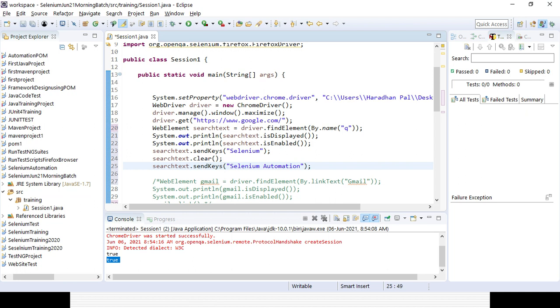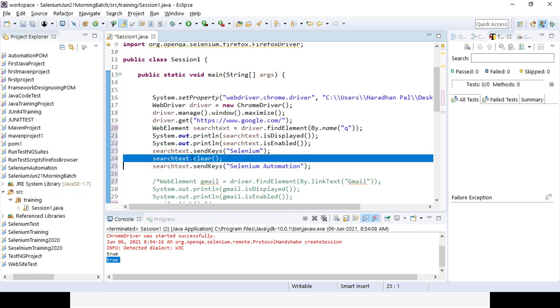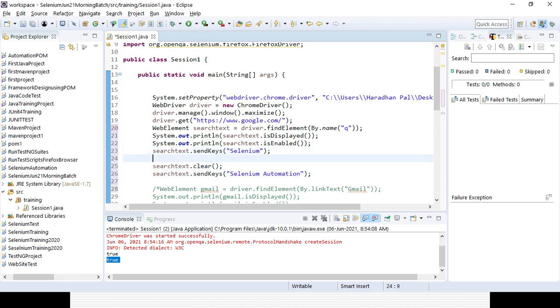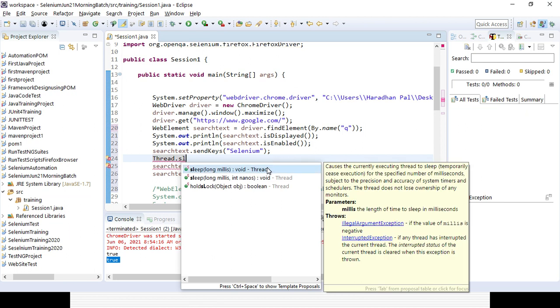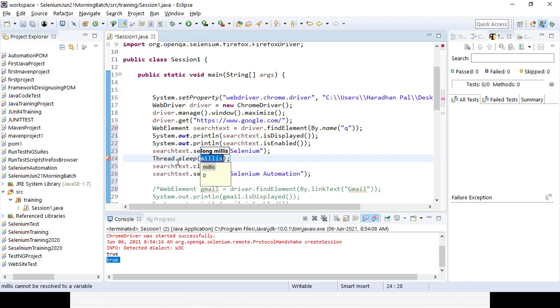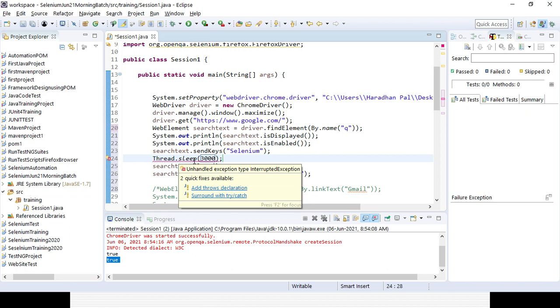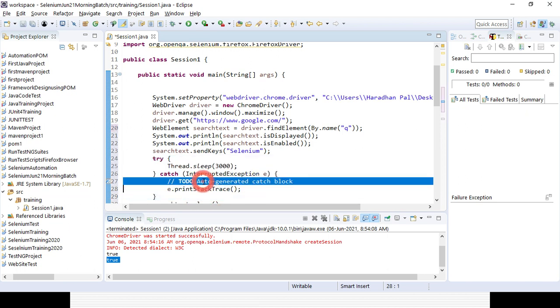It will be too fast here, so we can add some thread time so that it waits for some time. Thread.sleep. With the help of Thread.sleep we can wait for some time so we can see the impact. But in real-time code you should not use Thread.sleep, because it will just wait for some time.